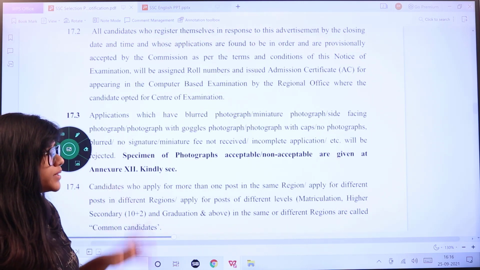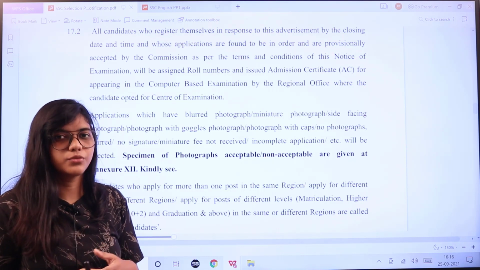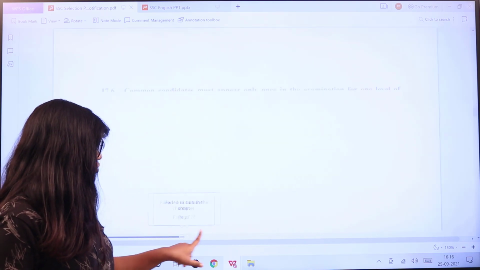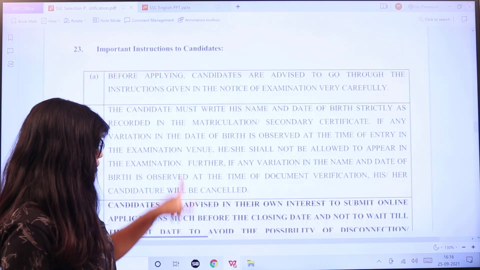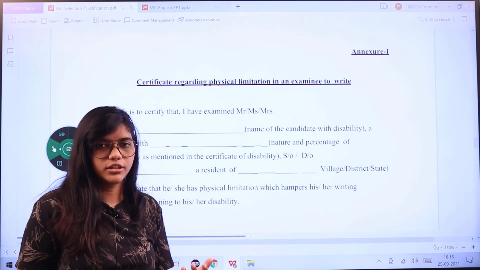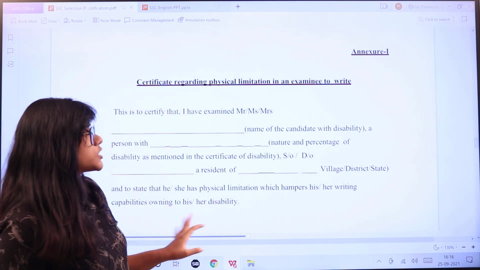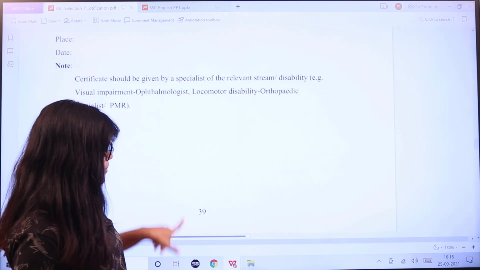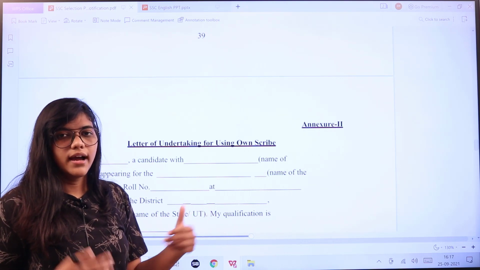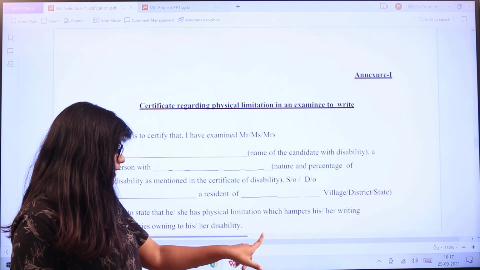How is the examination going to be, and while taking up your examination, what are the instructions that you have to follow: taking your ID proofs, take your application form as well. Relevant documents whichever are necessary, you have to take to the examination center. When you come down, you can see the form you have to fill in according to whichever category you belong to. This is regarding the certificate for physical limitation for the examinee to write. This is the form, and the next form is for the scribe. If you are using a scribe, fill this form and attach relevant ID proof and photographs of the scribe with the application form.